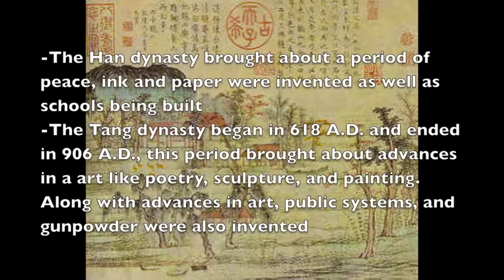The Han dynasty brought about a period of peace. Ink and paper were invented, as well as schools being built. The Tang dynasty began in 618 AD and ended in 906 AD. This period brought about advances in art like poetry, sculpture, and painting, along with advances in public systems, and gunpowder was also invented.